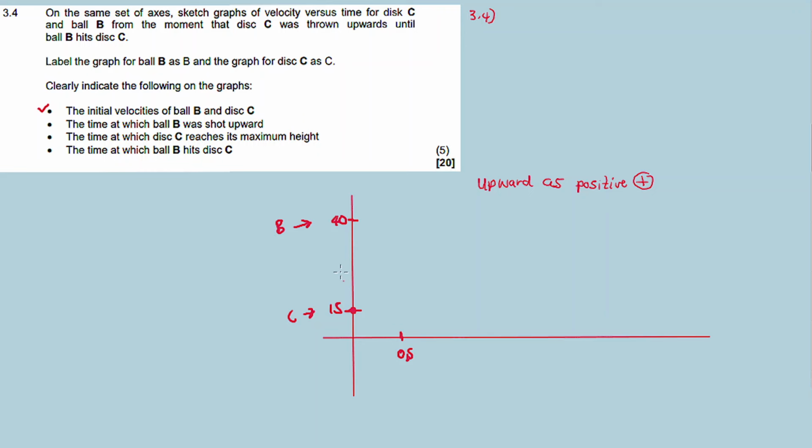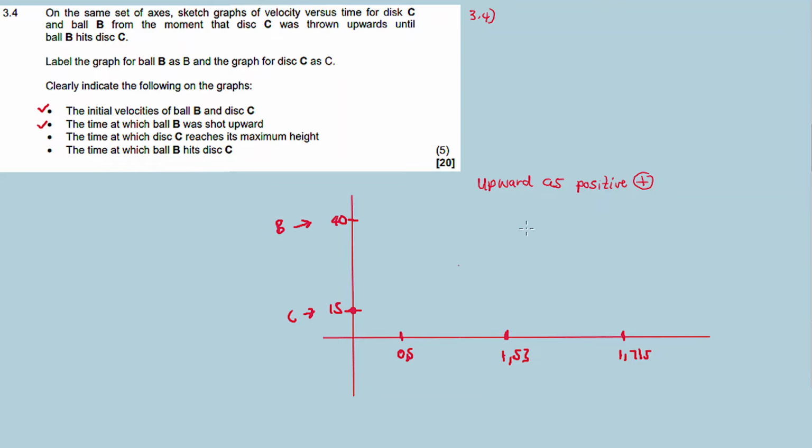Then the time at which disc C reaches its maximum height: the maximum height C will reach is 1.53 seconds later. And then the time at which ball B hits C starts to be calculated after 1.71 seconds.